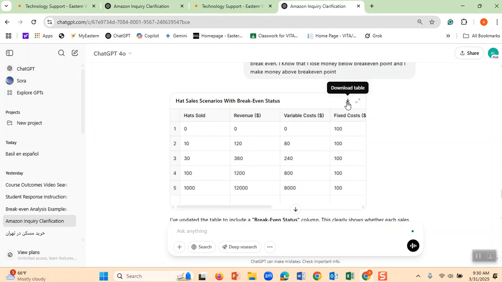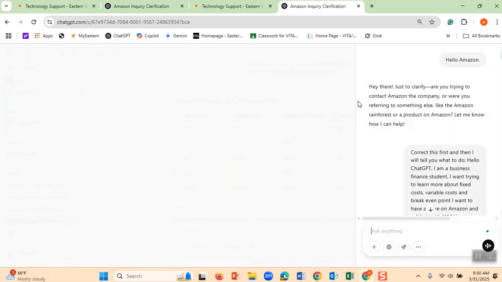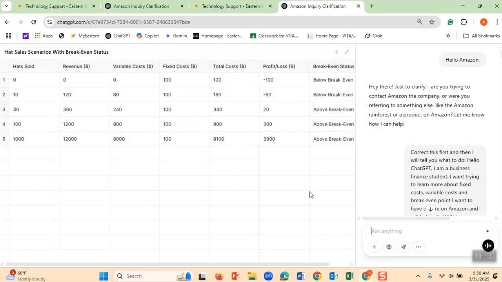This downloads it. When you download it, that's when you post it on another discussion post I have created, and you get 2 bonus points. If you don't do this part, you don't lose any points. This is for students who want to get 2 extra points. And let me show you what it means in terms of hats. When I click here, it expands the table. And look at here.